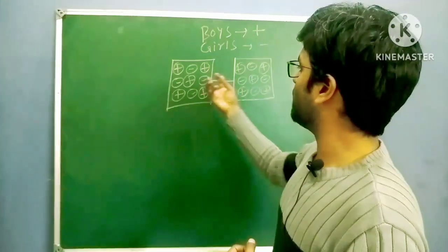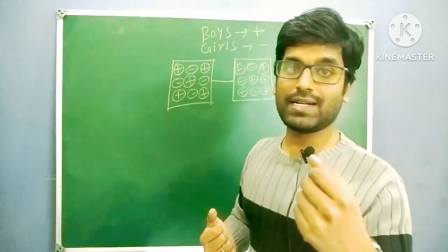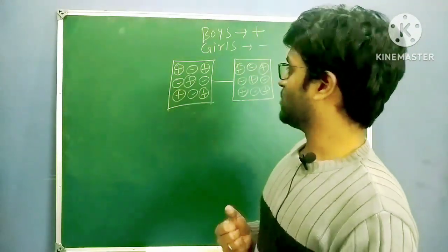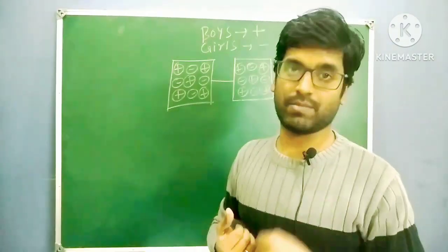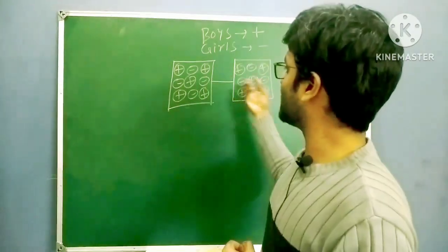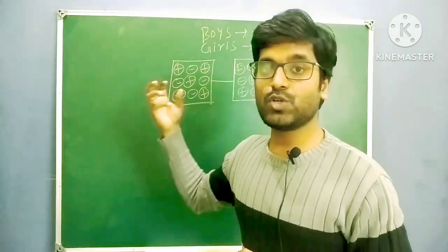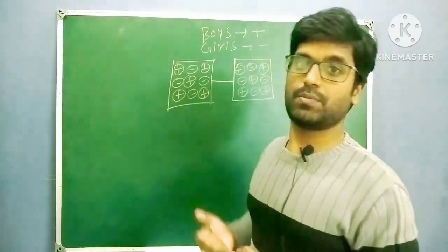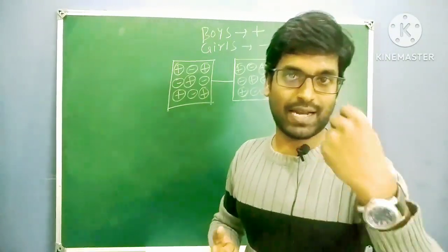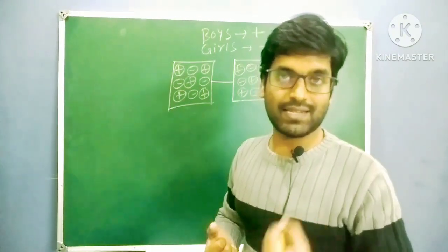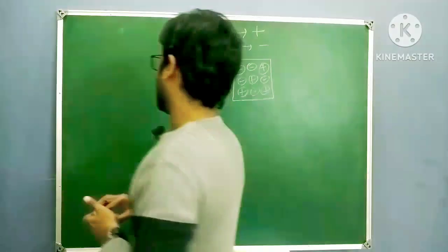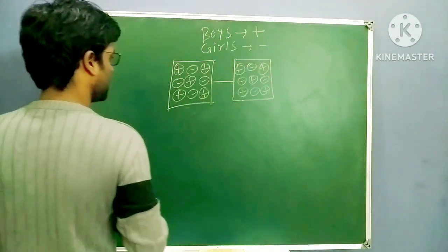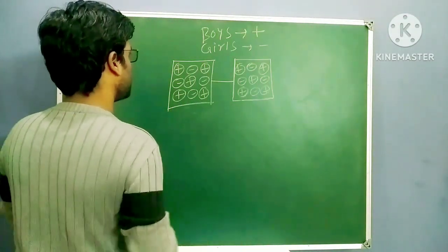Whenever you are forming a bond, whenever you are in an individual state, your energy is more. I already said, your reactivity is more, but you don't have stability. Whenever you are attracted to some other person, whenever you are marrying some other person, you are getting stable. Your energies are decreasing, but your stability is increasing. So the point here is what you have to remember.